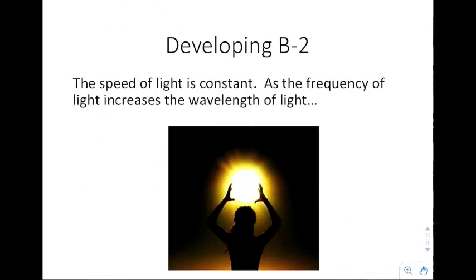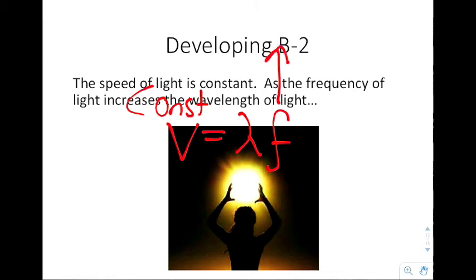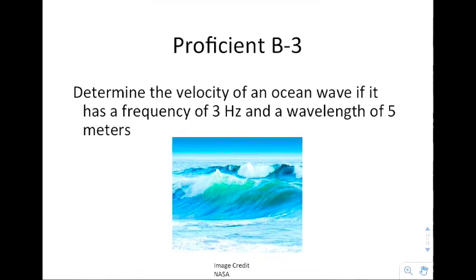So we move to the next one. It says the speed of light is constant. As the frequency of light increases, the wavelength does what? If you look at this, velocity equals lambda f. If this term is a constant, in other words, it cannot change, and I were to increase the frequency, if this goes up, in order for this to remain the same, this must go down. So if you were to double the frequency, the wavelength would halve, because it's got to be the original constant value.